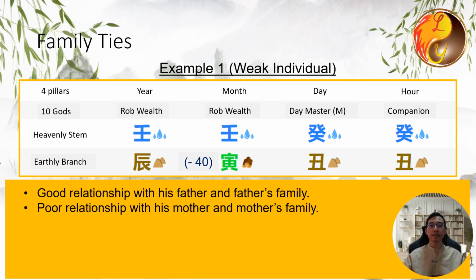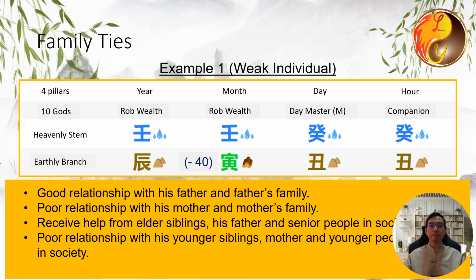First, look at the year stem, the upper character of the year pillar. The year stem is water, representing his father and the father's family. Since water and metal are favorable elements, he will receive help from his father's family and have a good relationship with them. Next, the year branch is earth, which restrains water and is an unfavorable element. This represents his mother and her family. Therefore, he will have a poor relationship with them and will not receive their help.